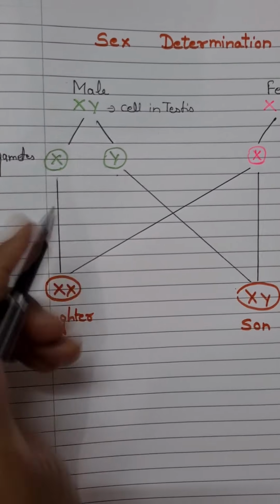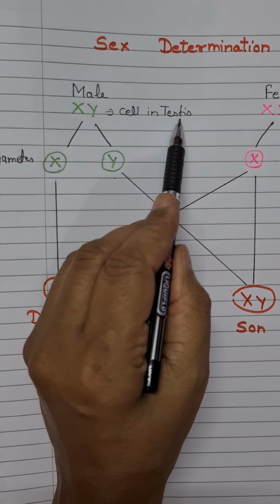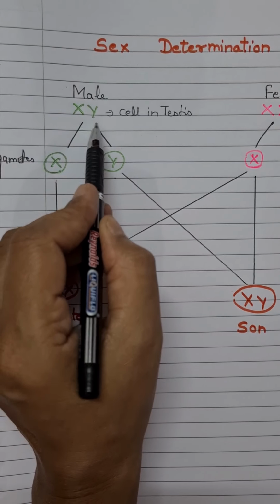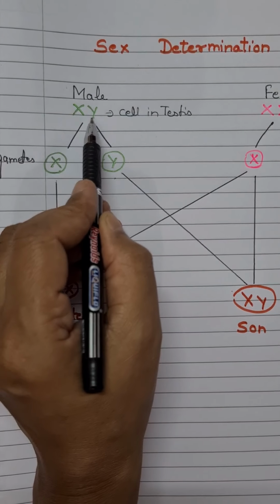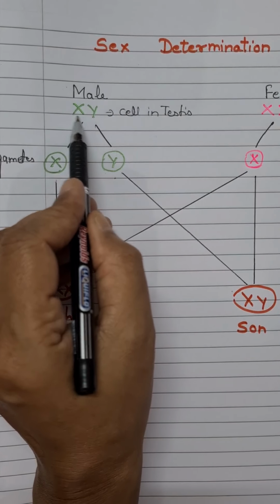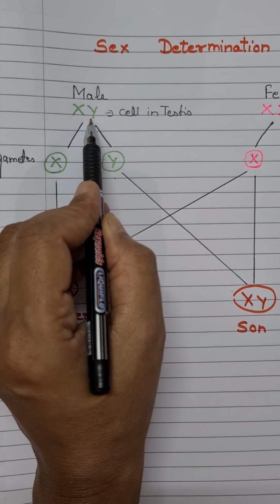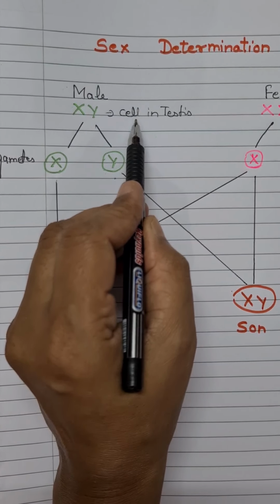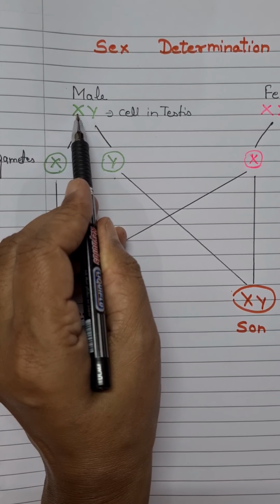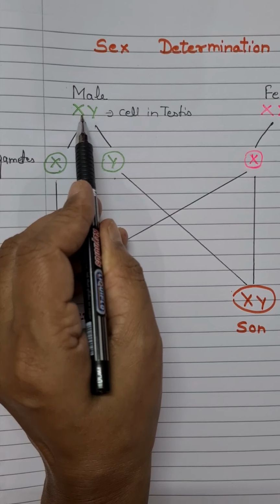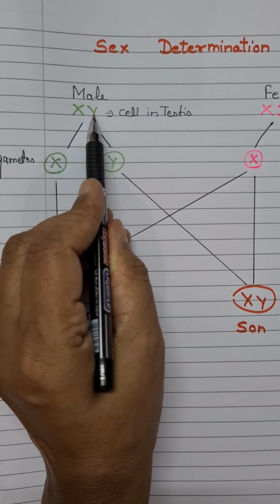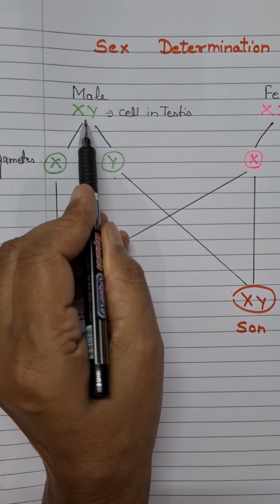Now just look at this example. In males, each cell of the testis has XY as sex chromosomes, and these cells result in the formation of gametes. During the formation of gametes, because meiosis occurs there, as you have read in the previous chapter, these chromosomes separate from each other.